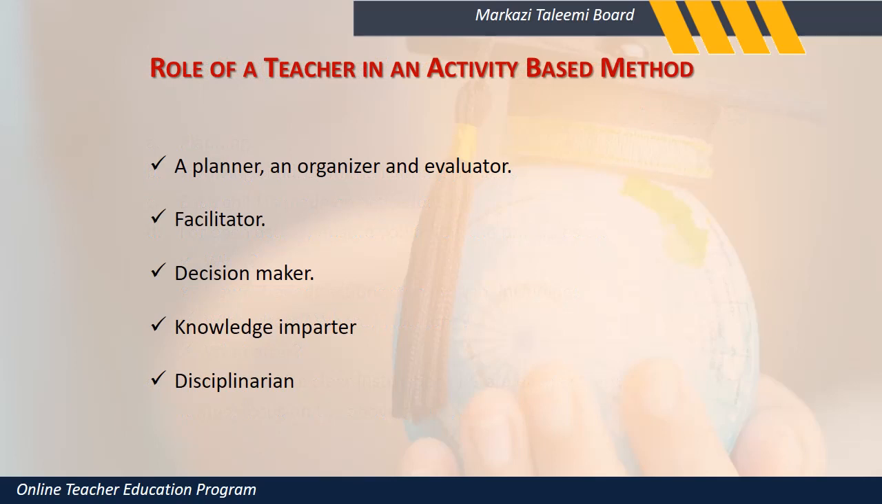Role of a teacher, a planner. A teacher is a planner, an organizer, an evaluator. A teacher is a facilitator. A teacher is a decision maker. A teacher is a knowledge imparter. A teacher is a disciplinarian.